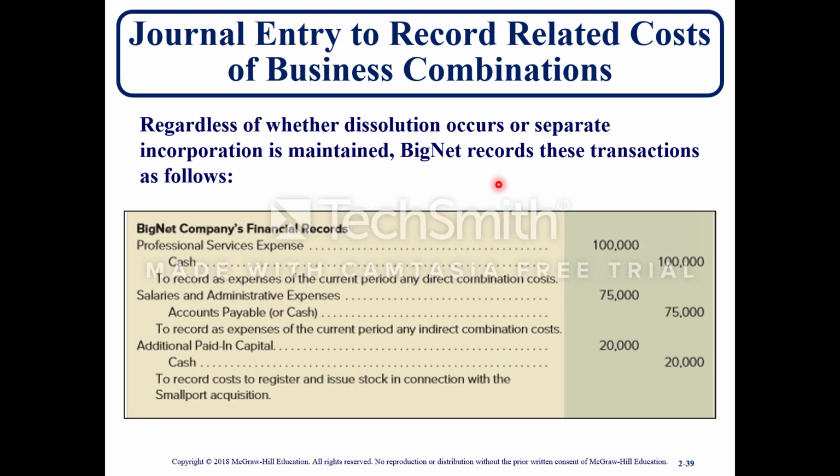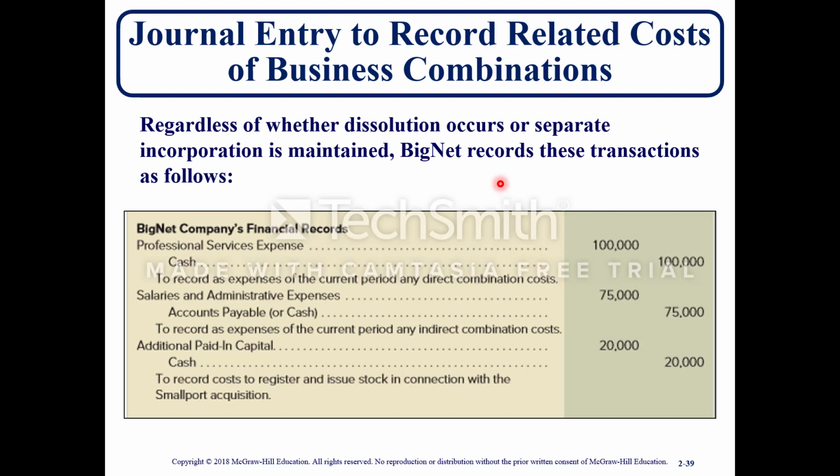And so now you're going to have an example. So journal entry to record related costs of business combinations. Regardless of whether a dissolution occurs or separate incorporation is maintained, BigNet records these transactions as follows. So these expenses are recognized regardless of whether or not the company dissolves itself. So BigNet company's financial records. For the professional service expense, they're going to debit the professional service expenses and credit cash for $100,000. That's lawyers, accountants. And it says to record expense of the current period of any direct combination costs.